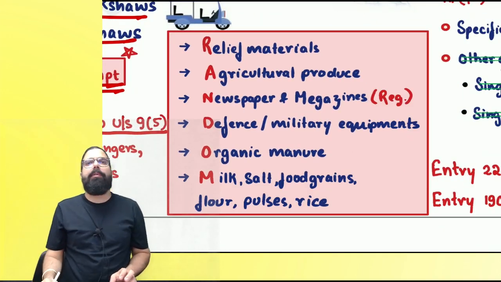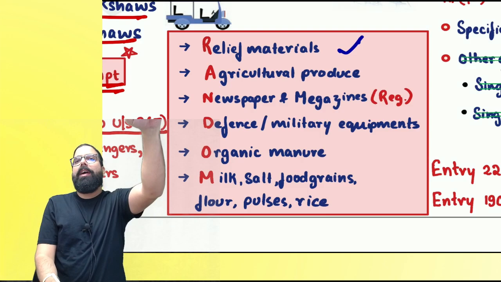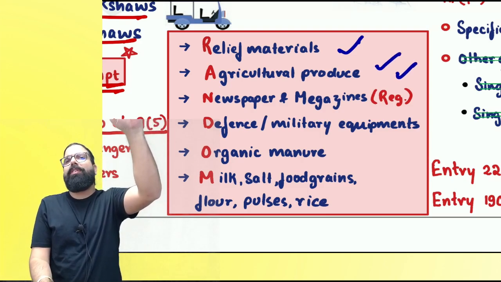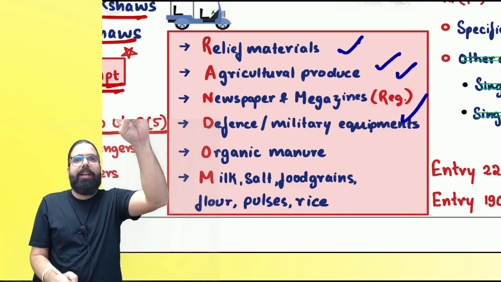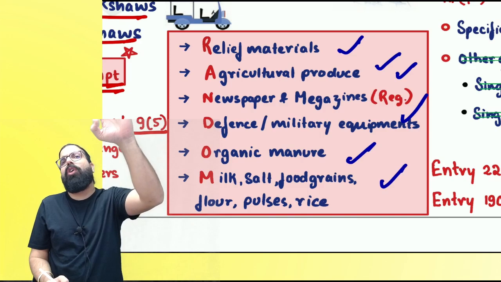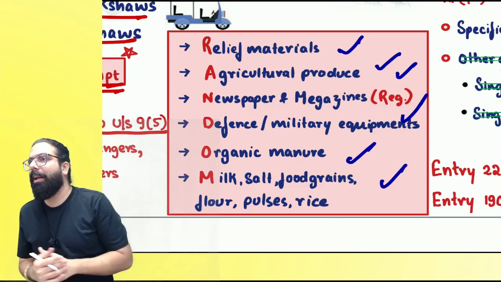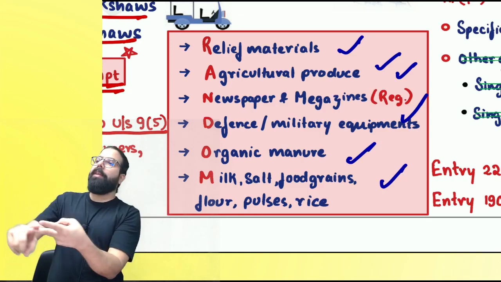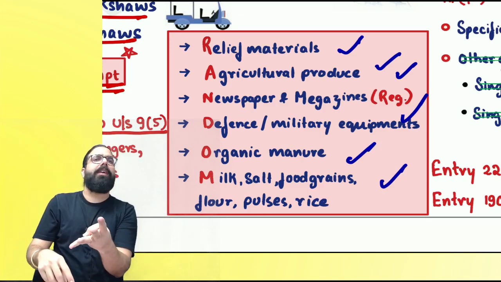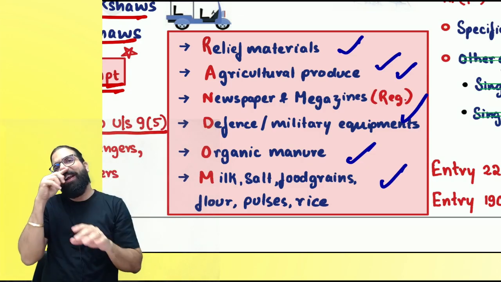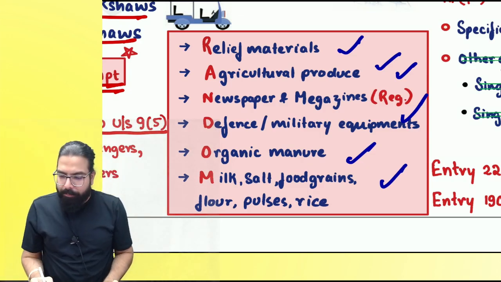Can you tell me the RANDOM items, everyone? R for relief material, A for agricultural produce, N for newspaper and magazines which are registered, D for defense and military equipment, O for organic manure, M for milk, salt, food grains, etc. Can I go ahead, everyone? What is RANDOM? Relief material, agricultural produce, newspaper and magazine, defense and military equipment, organic manure, milk, salt, food grains, etc. Can I go ahead?